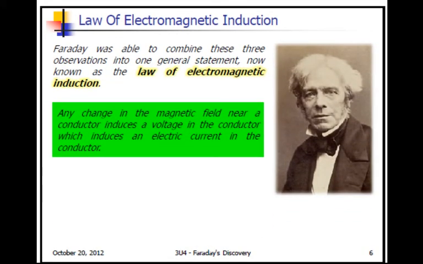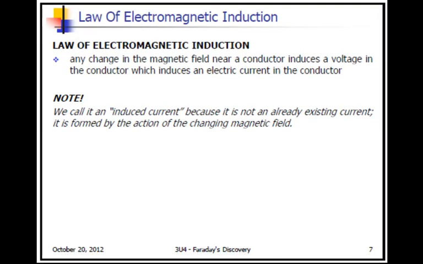So this gave us the law of electromagnetic induction. Any change in the magnetic field near a conductor induces a voltage in the conductor, which induces an electric current in the conductor. So if we have a changing magnetic field, either through the process of magnetism or demagnetism, or through the physical process of the conductor moving through the magnetic field, or a magnetic field moving in the presence of a stationary conductor, anything like that would induce an electric current. This is our law of electromagnetic induction.